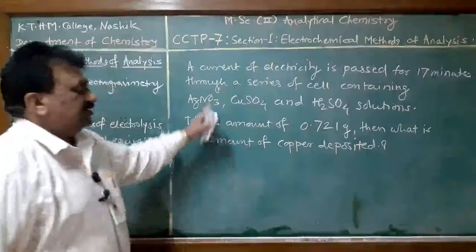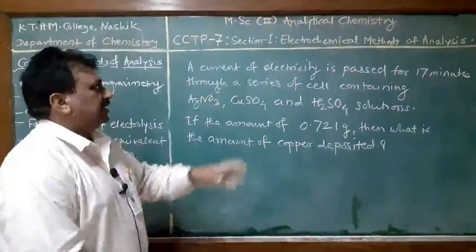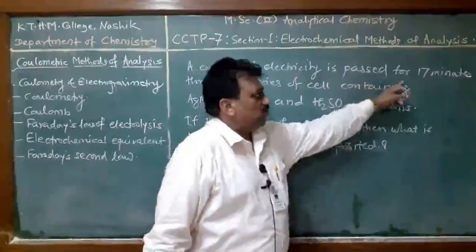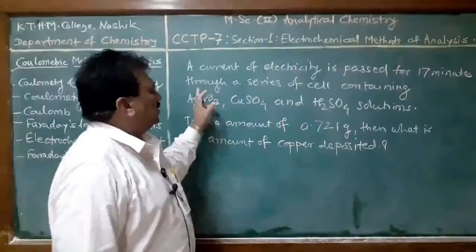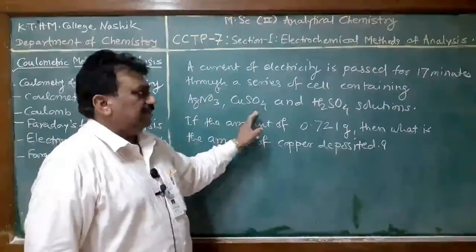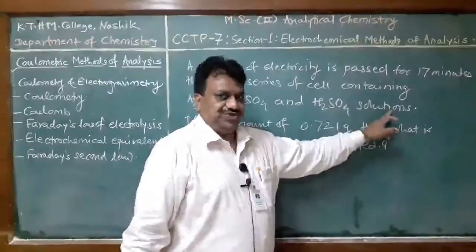Here the same quantity of electricity is used. Here the current strength is unknown. A current of electricity is passed for 17 minutes through a series of cells containing silver nitrate, copper sulfate and sulfuric acid solutions.